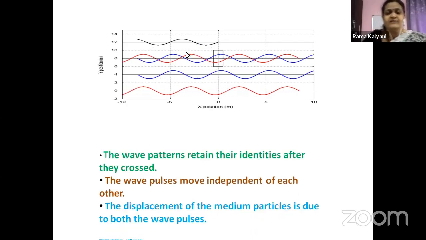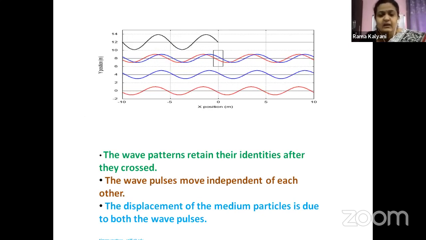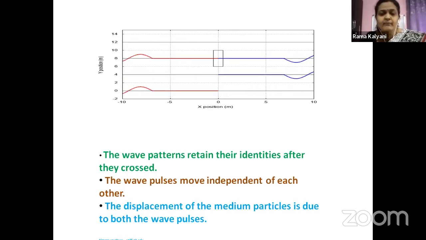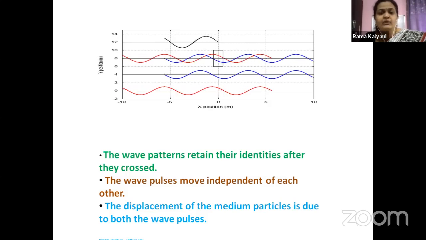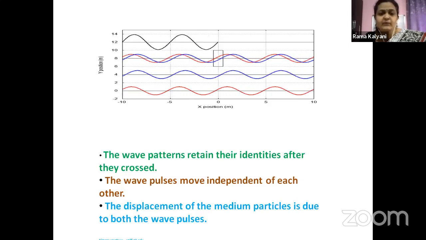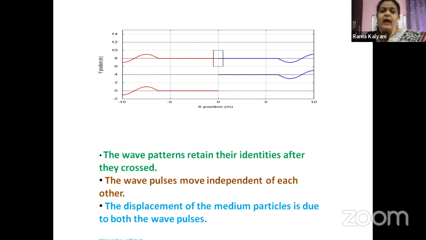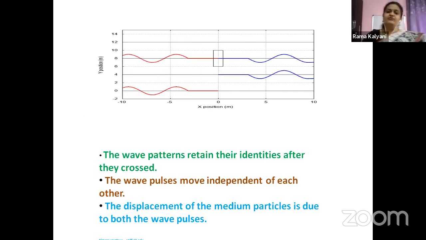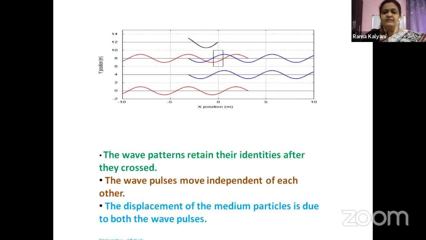Now, what are the other points that we are seeing here? The wave patterns retain their identities after they have crossed. That is, when these two waves cross each other after the overlap, when they have completely crossed each other, they will retain their properties. There is no change in their amplitude or displacement or frequency or anything. All their parameters will be the same.